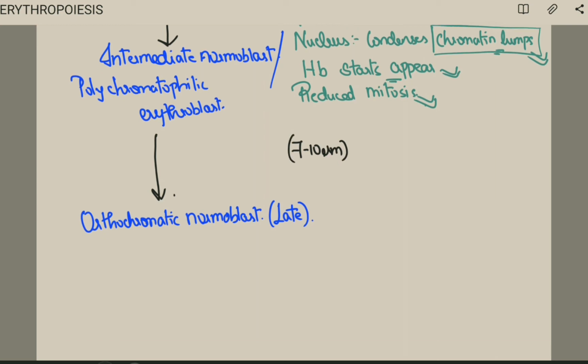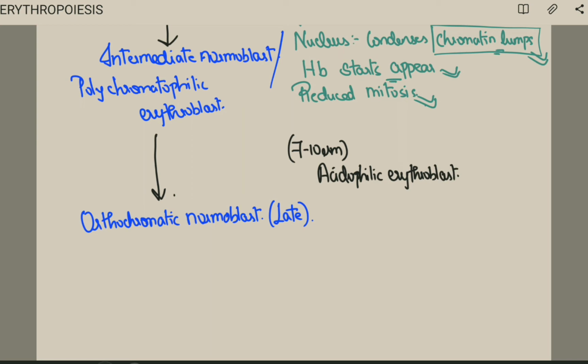And here it is acidophilic erythroblast. Very important. That is the last precursor with the nucleus.